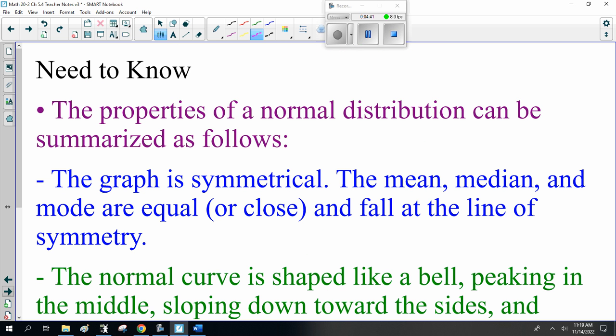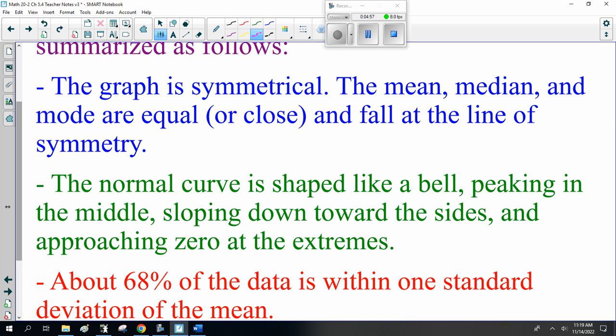Now, what you need to know, the properties of normal distribution can be summarized as follows. The graph is symmetrical. The mean, median, and mode are equal or close and fall at the line of symmetry. Notice I said or close. The normal curve is shaped like a bell, peaked in the middle, sloping down towards the sides and approaching zero at the extremes.